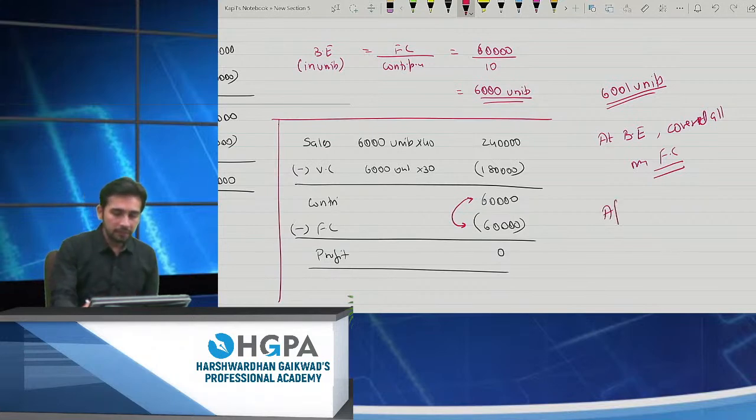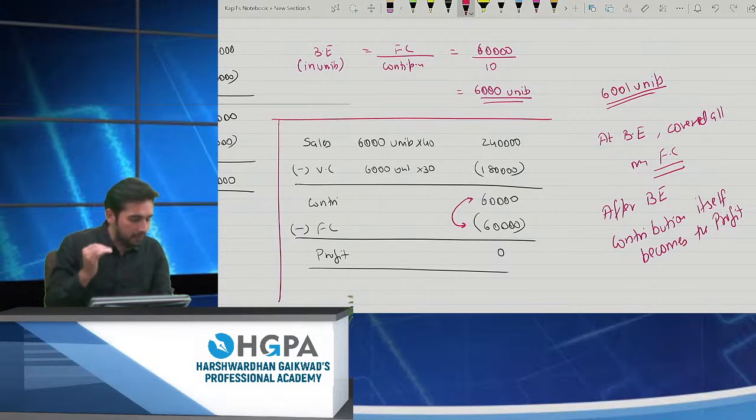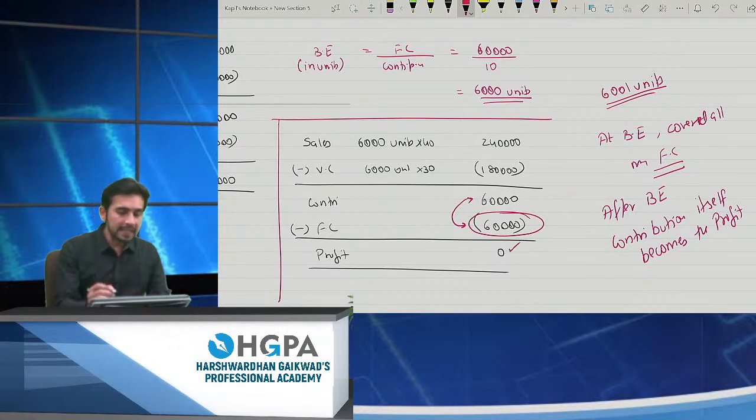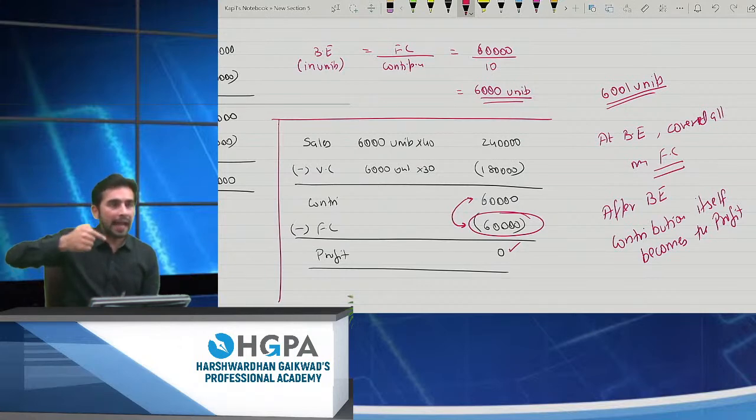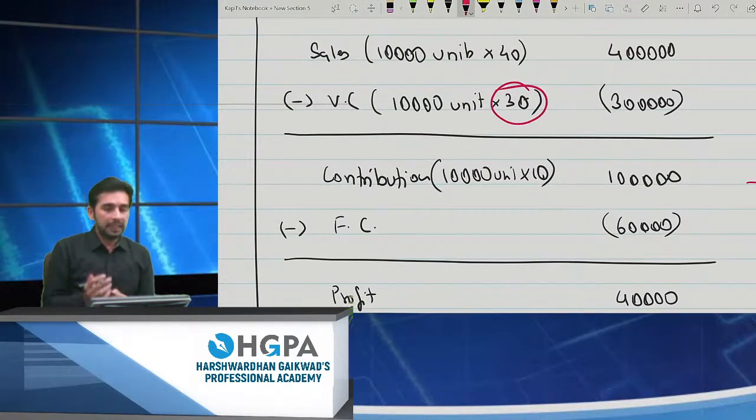After break even, contribution itself becomes the profit. This is important. Itself becomes the profit. Because at break even, I will cover all my fixed costs. क्या हमने फिक्स कॉस्ट पूरा कवर कर लिया, बेटा, 60,000? दैट मींस यहां से आगे फिक्स कॉस्ट नहीं लगने वाला है. जब मैं अगला यूनिट बनाऊंगा, whenever I'll produce that extra one unit, I will incur only the variable cost. That means this 10 rupees becomes entirely my profit, right?